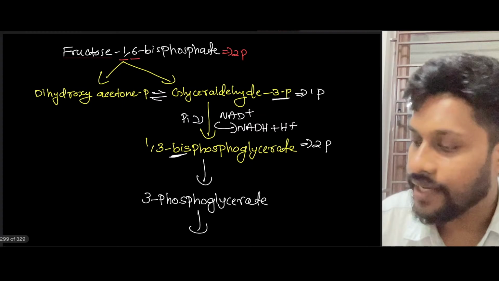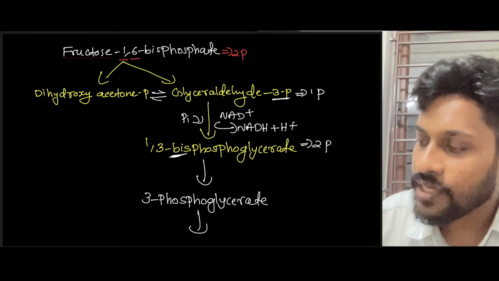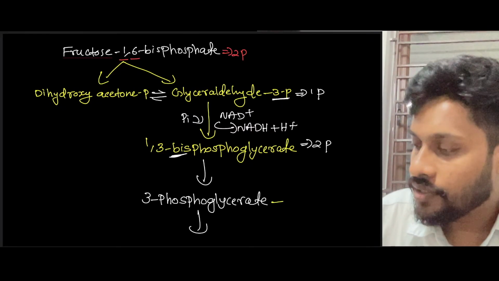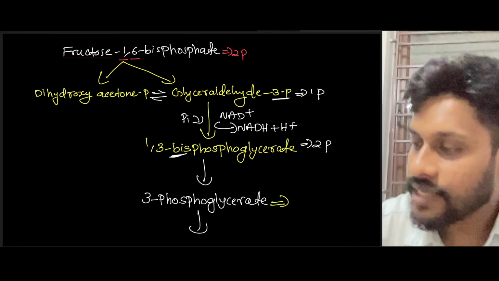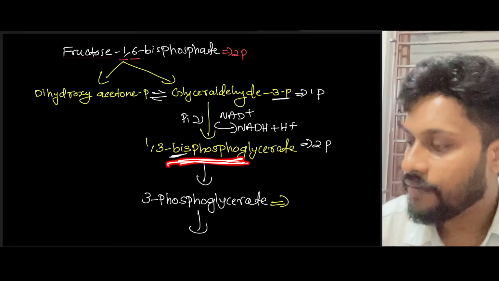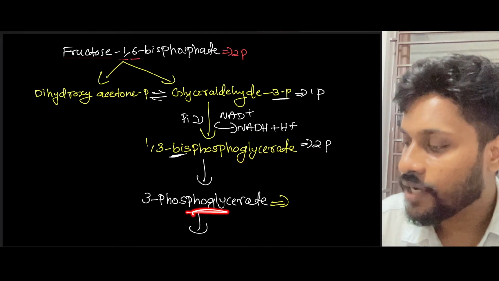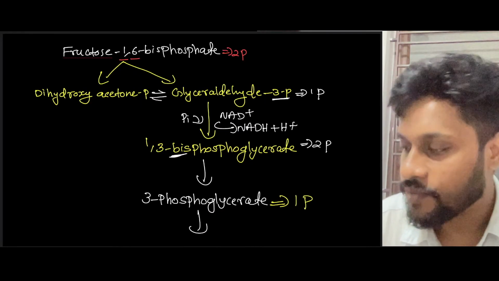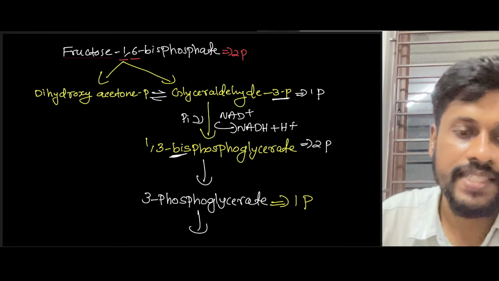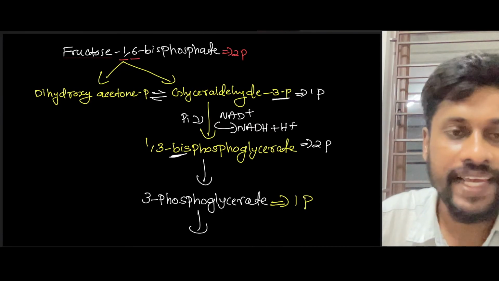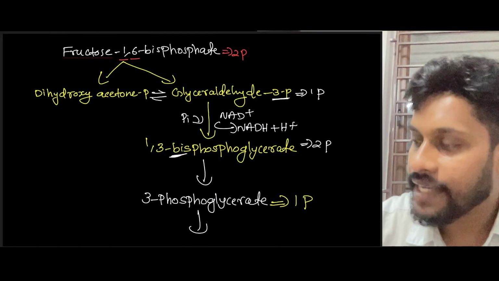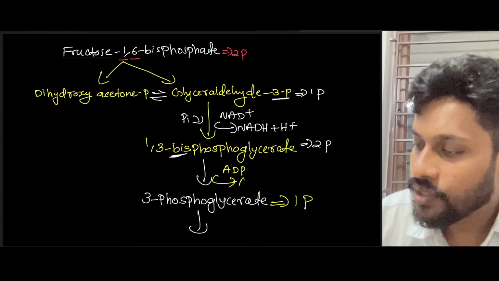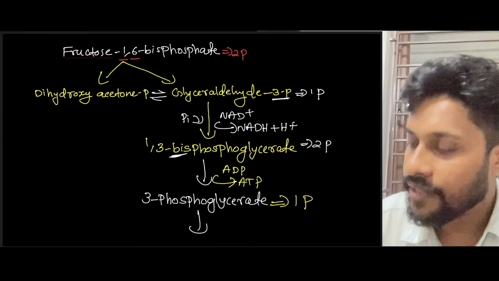See here, when 1,3 bisphosphoglycerate is converting into 3-phosphoglycerate, this compound has 2 phosphates, but 3-phosphoglycerate has only 1 phosphate. So during this conversion, 1 phosphate is released. This released phosphate will be accepted by ADP, and ADP will be converted into ATP. Correct?